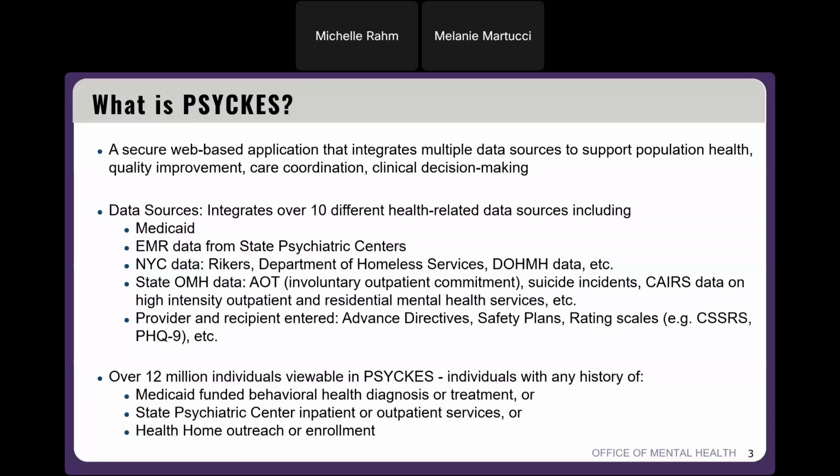Right now, we have over 12 million individuals that are viewable in Psyches, and this includes individuals with any history of a Medicaid-funded behavioral health diagnosis or treatment, or those who've had state PC inpatient or outpatient services, or folks who have had health home outreach or enrollment. Those individuals will be included in the Psyches application.